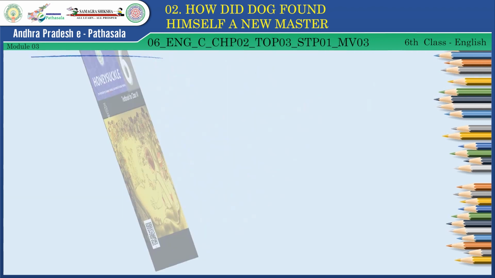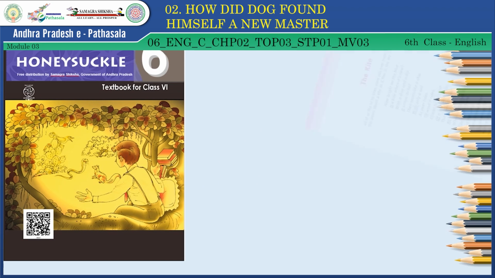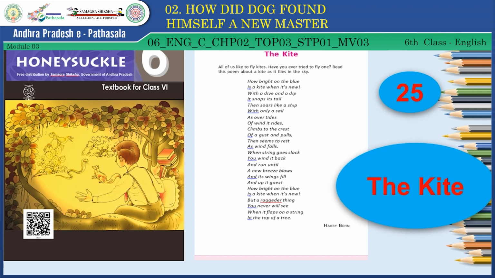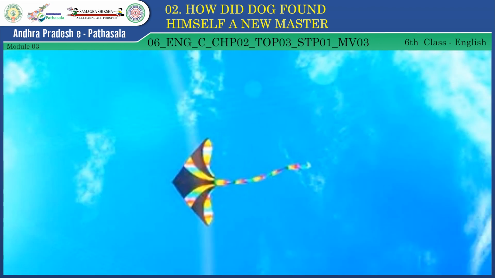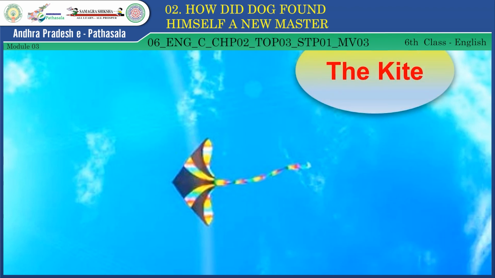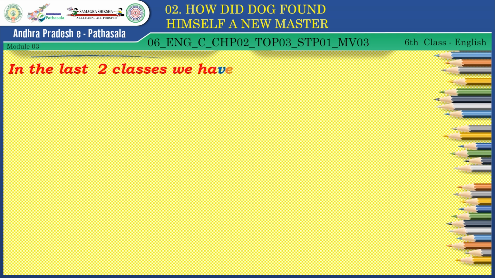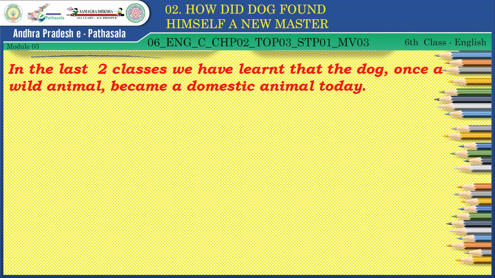Dear students, open your English textbook, Honeysuckle, 6th class, lesson 2, page number 25, and the title of this poem, The Kite. Dear students, all of us like to fly kites. Have you ever tried to fly one? Yes, children. During your Pongal holidays, we all go to visit our relatives' houses, grandparents' houses, and we celebrate our Pongal holidays enjoyably. During that time, we fly beautiful kites with our friends there.